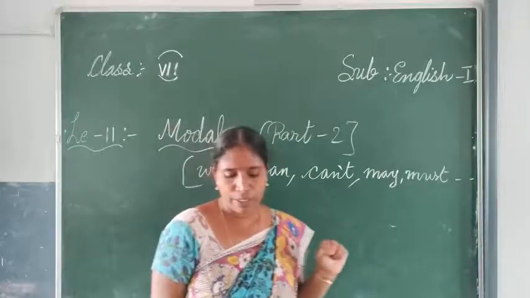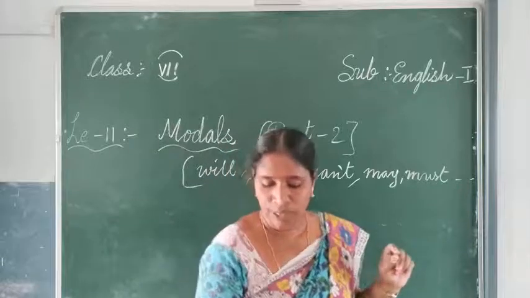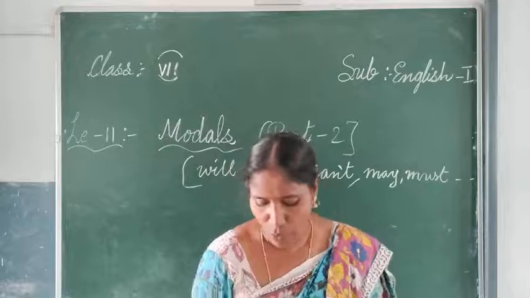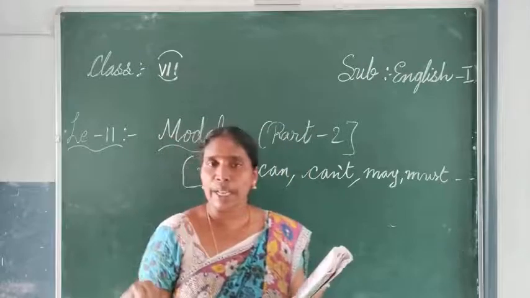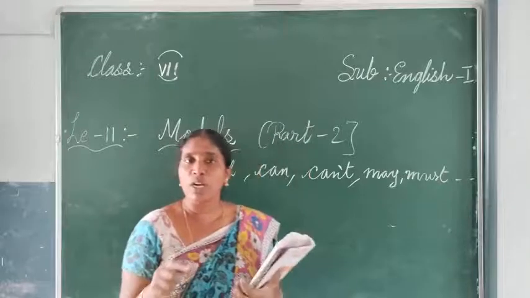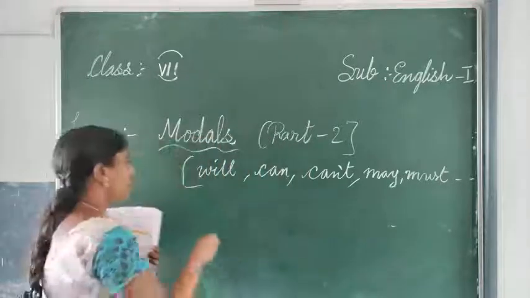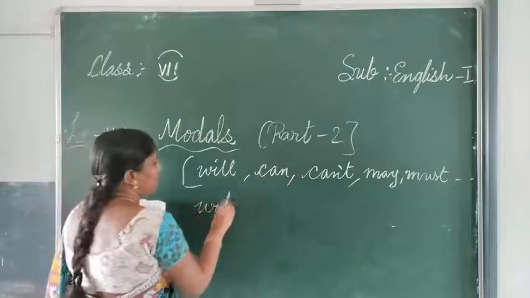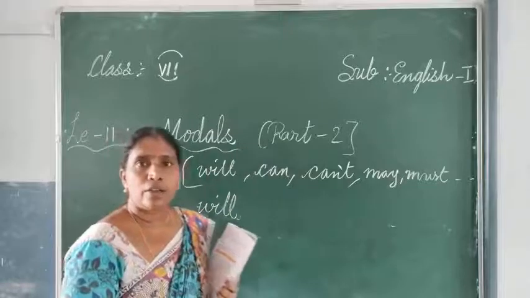The first one: Tina's flight from Colombo dash arrived any moment. So it has not arrived yet. What will be used there? Future tense, so will comes. All these modals mainly we will be using in the future tense.